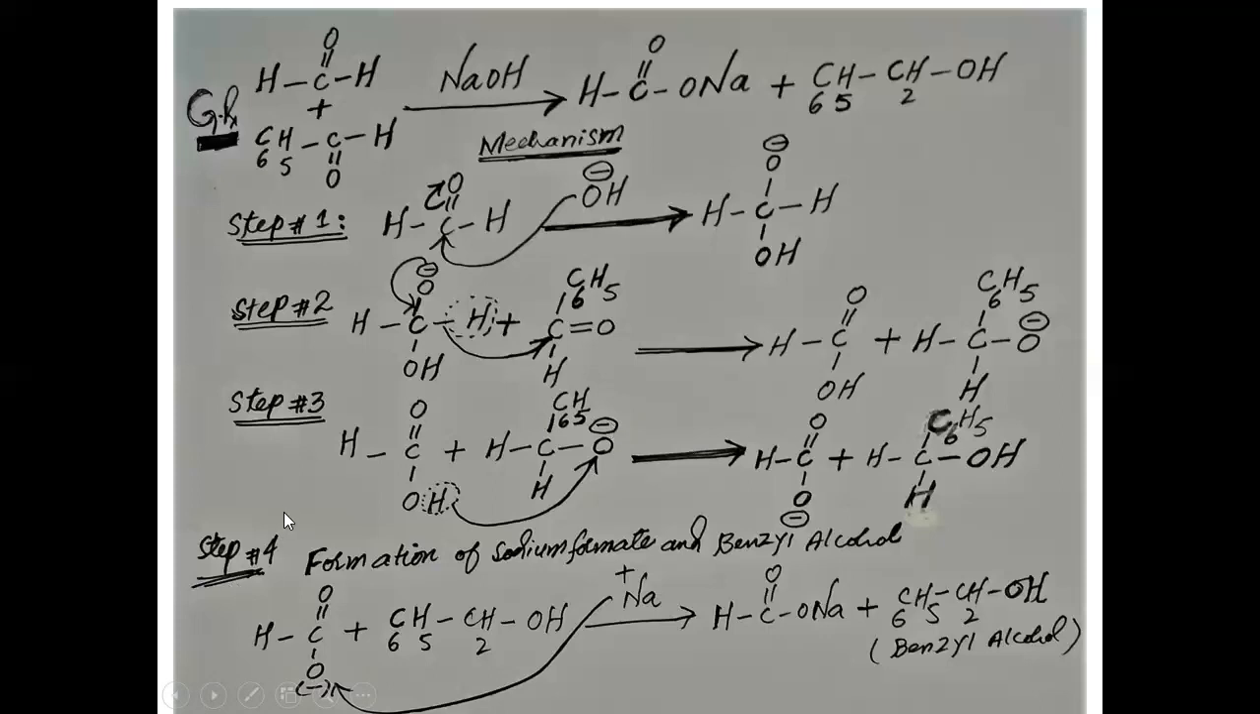And the last step is the formation of our product, that is the formation of sodium formate and benzyl alcohol. You can see here H C double bond O, oxygen has a negative charge. This is C6H5CH2OH. Sodium ion will go to this, so ultimately formation of sodium formate will take place. H C double bond O is sodium formate and this is benzyl alcohol. So this is the last step and this is the formation of our product.